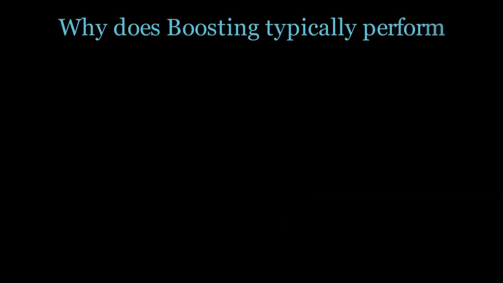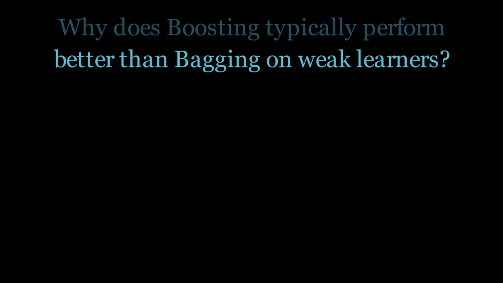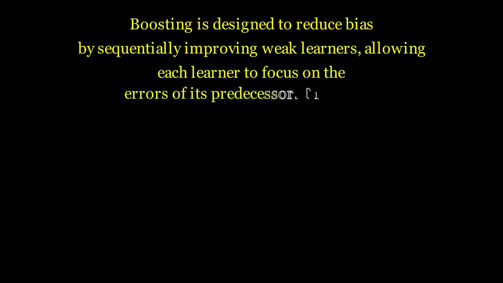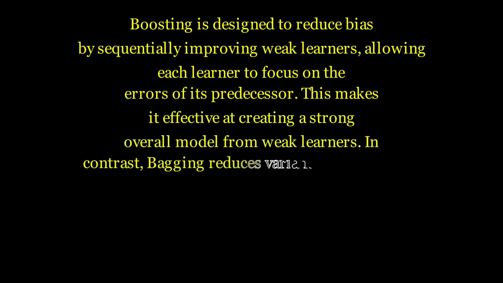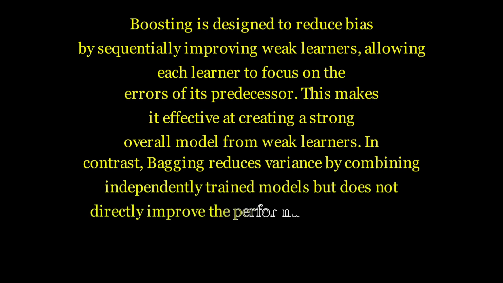Why does boosting typically perform better than bagging on weak learners? Boosting is designed to reduce bias by sequentially improving weak learners, allowing each learner to focus on the errors of its predecessor. This makes it effective at creating a strong overall model from weak learners. In contrast, bagging reduces variance by combining independently trained models but does not directly improve the performance of individual weak learners.